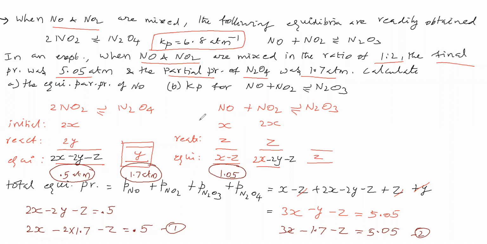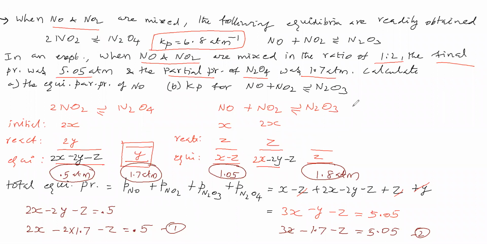If we know the partial pressure of NO, from that we can find the partial pressure of N2O3 also. Z is the partial pressure of N2O3, and that value we also know: 1.8 atmosphere. From equation number 1 and equation number 2 we can find X as well as Z. Therefore, the partial pressure of NO is 1.05 atmosphere, and the partial pressure of N2O3 is 1.8 atmosphere.